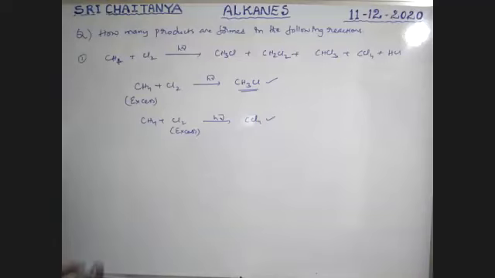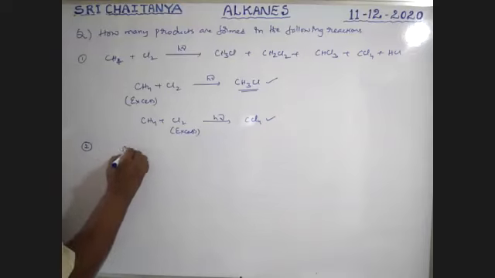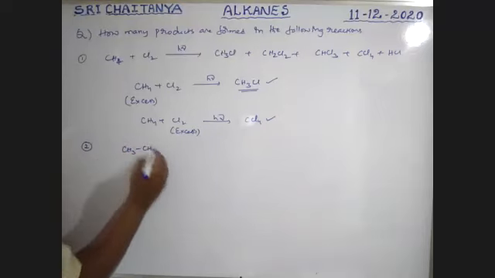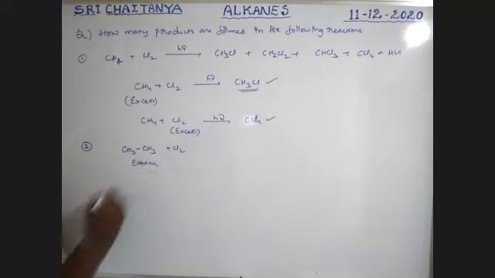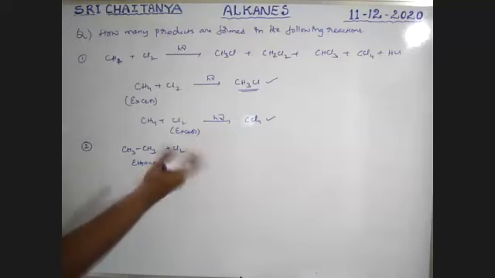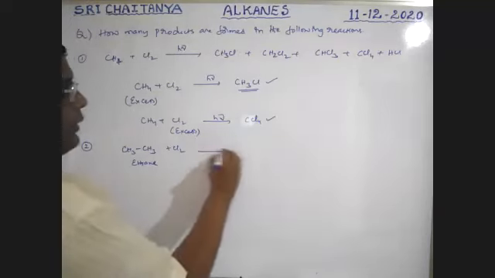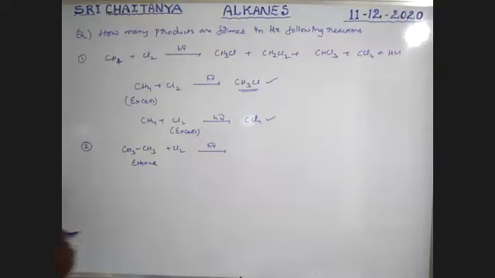Now, what about ethane? That is CH3-CH3 plus Cl2. When ethane reacts with excess chlorine in the presence of sunlight, what are the possible products?